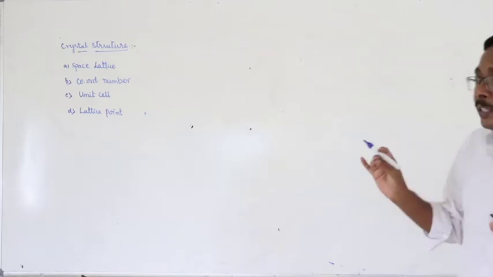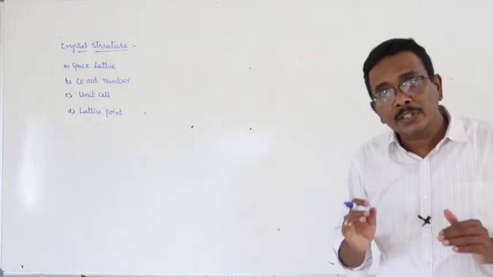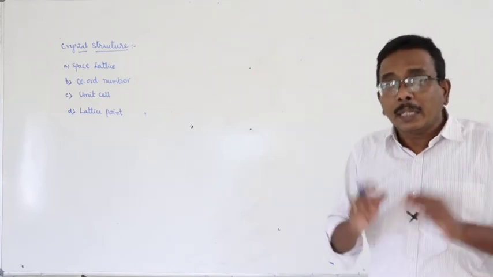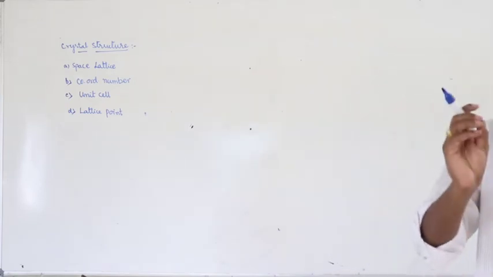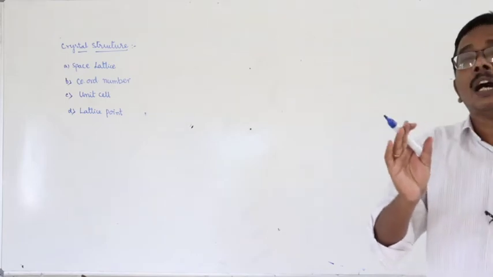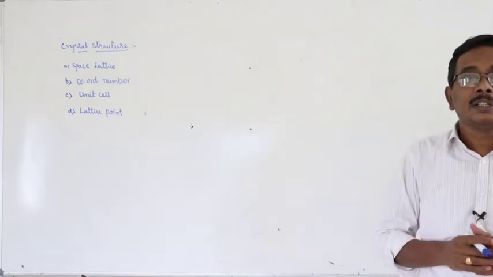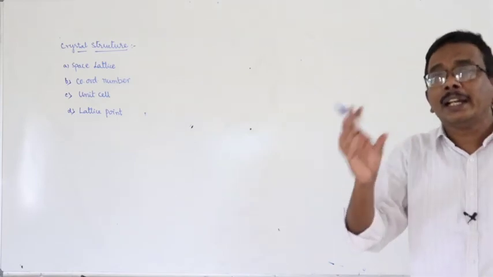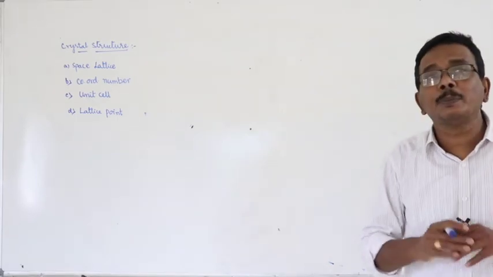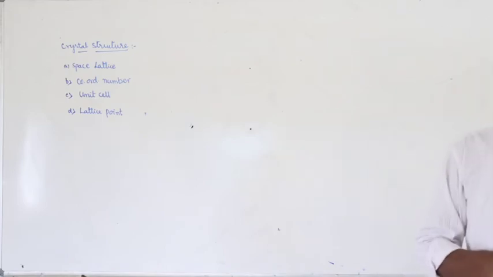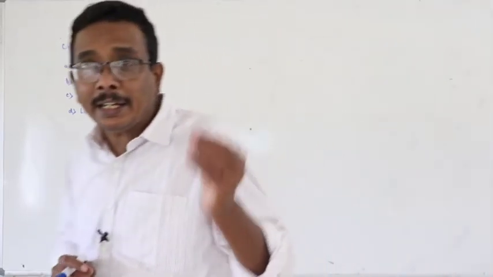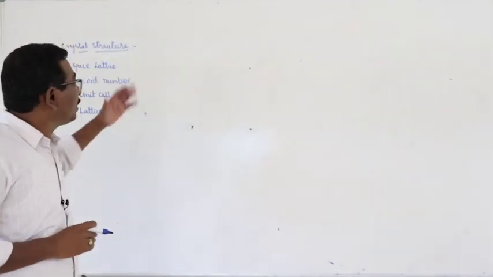That is known as space lattice or crystal lattice. That means there is a regular, systematic arrangement of the oppositely charged ions, alternately arranged in three-dimensional space. That array is known as space lattice.